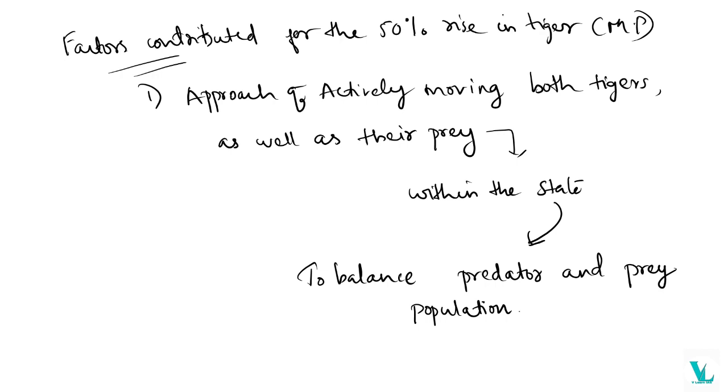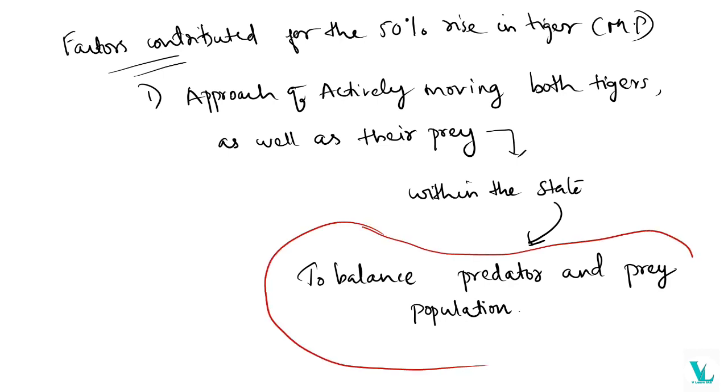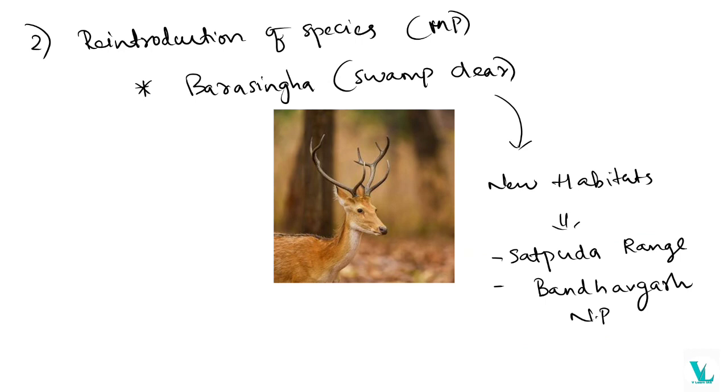We have to know these approaches. The first one is actively moving both tigers as well as their prey, that is, the active movement of tigers and their prey within the state. Why are they doing this? It is only done for balancing the predator and the prey population. This is the theory of nature. So we have to ensure this, otherwise we can't achieve this type of improvement for conservation.